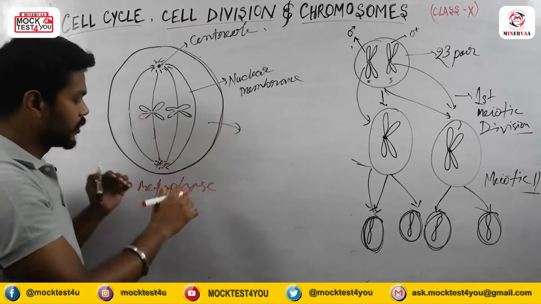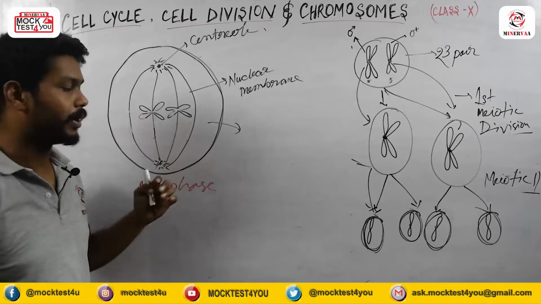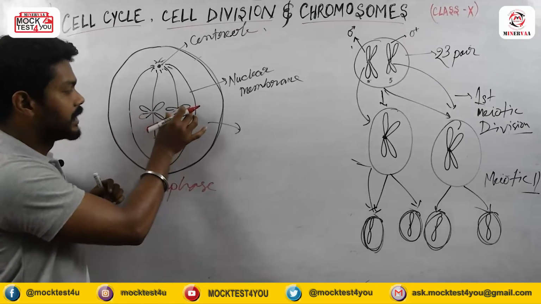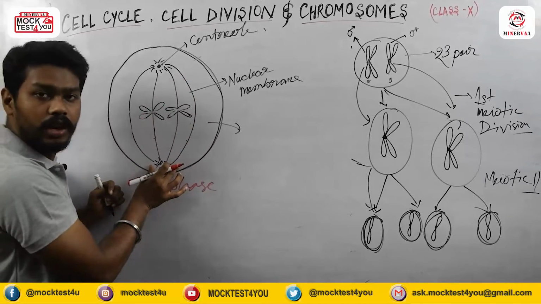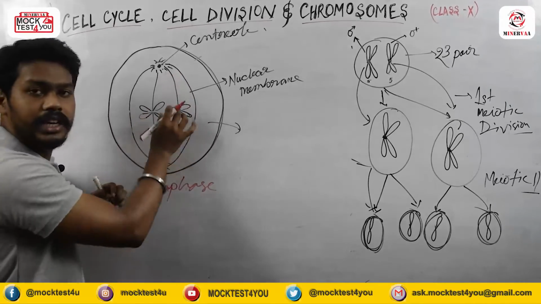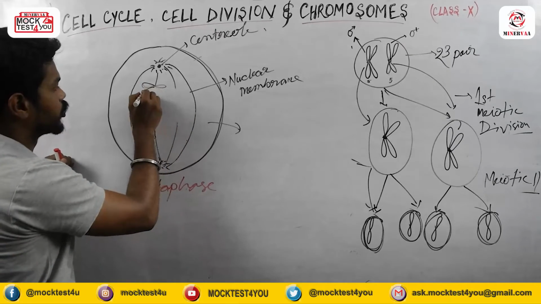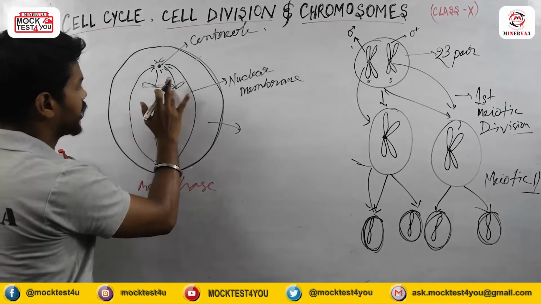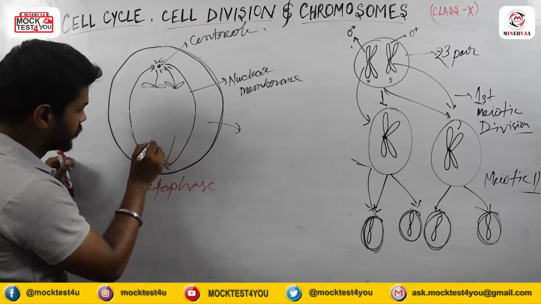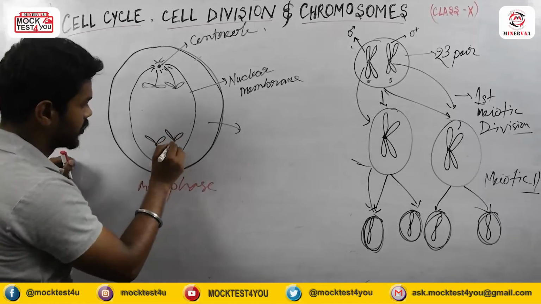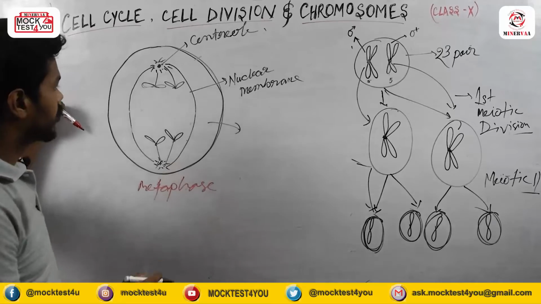After metaphase, anaphase will happen, and in the case of anaphase, this chromatid fiber will reach the centriolar position, means the opposite sides of each other. Only one chromatid fiber will reach each side, and this chromatid fiber will actually become the chromosome.